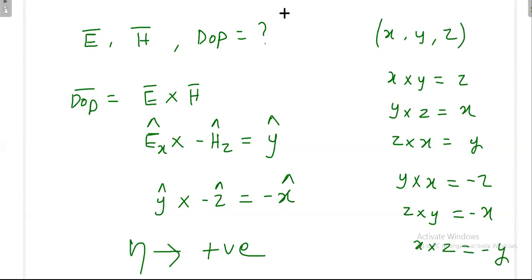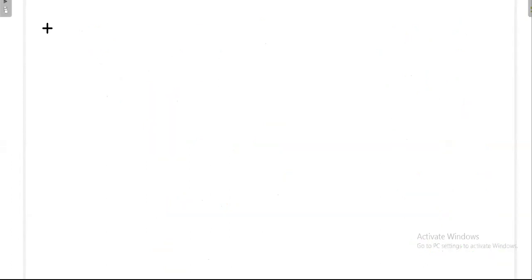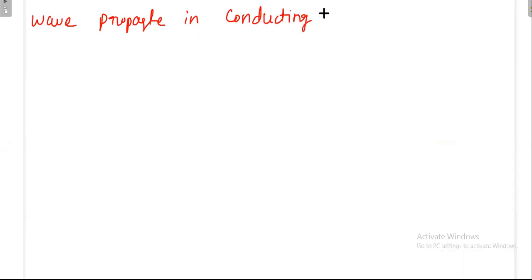Now we are going to introduce one parameter. That parameter is that the wave is propagating through a conducting medium. In a conducting medium, conductivity sigma has some value. In the previous case we took conductivity as 0, no conductivity. Now we are taking some sigma value, so the wave is propagating in a conducting medium and everything else remains the same.